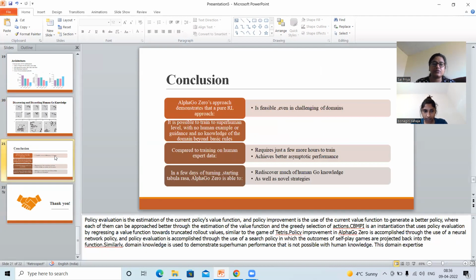And coming to the conclusion, the current value function generates better policies, and the neural network policies, the policy evaluations accomplished throughout the self-play games, are projected back into the value function. And compared to training on human expert data, it is divided into two topics: it achieves better asymptotic performance, and finally AlphaGo Zero is able to discover novel strategies as well.